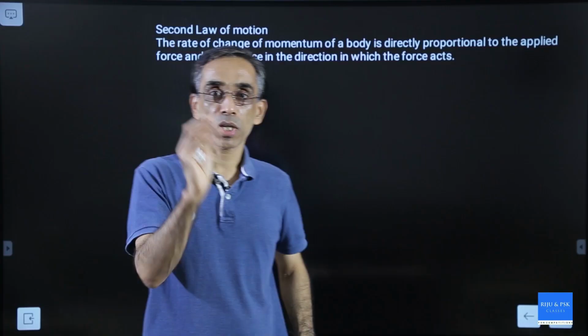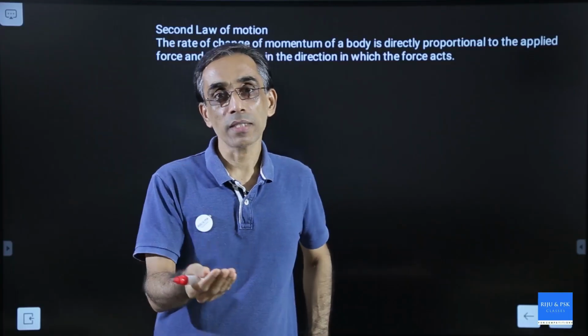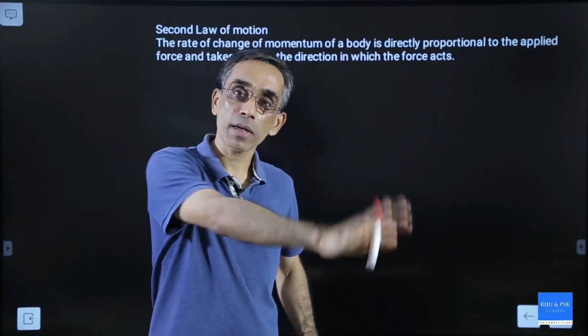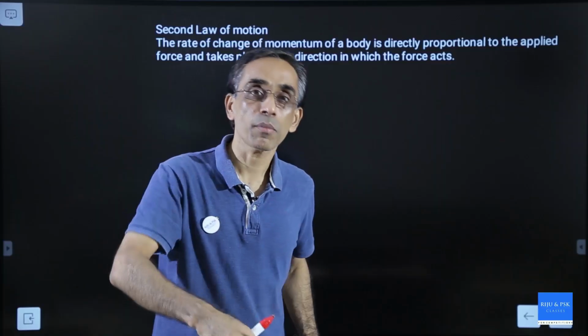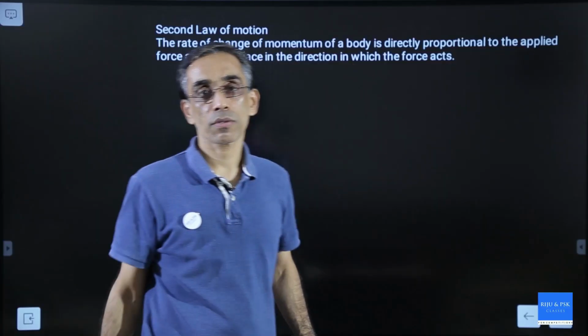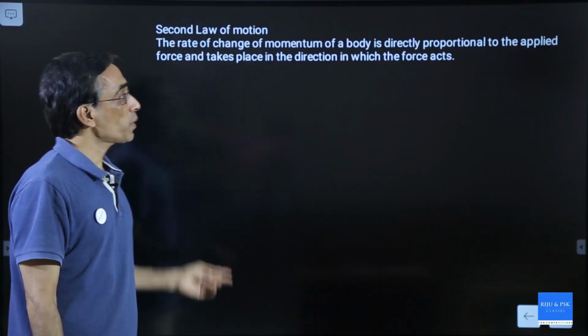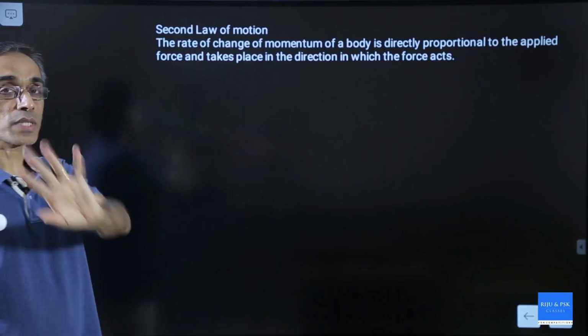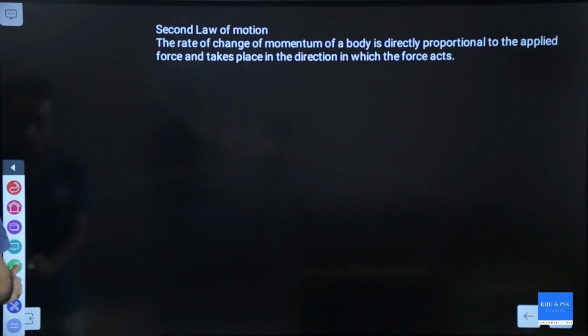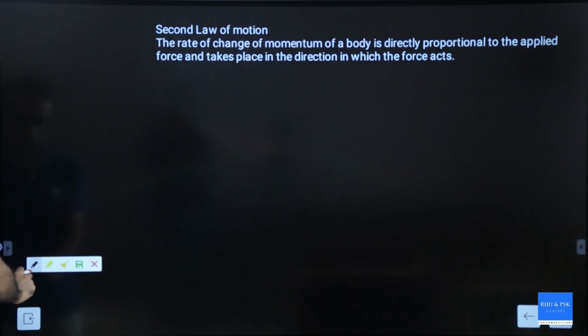This is the statement of the second law of motion, very important to study, because from this we will derive certain relations. Now let us study what it is.